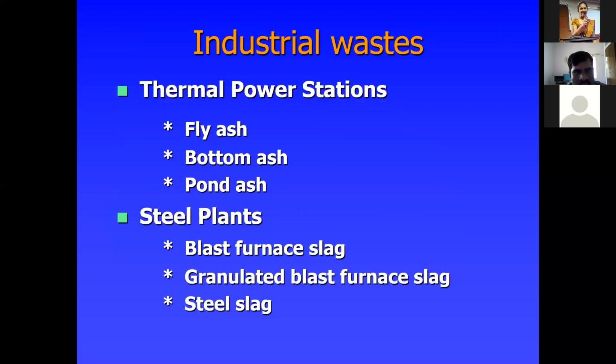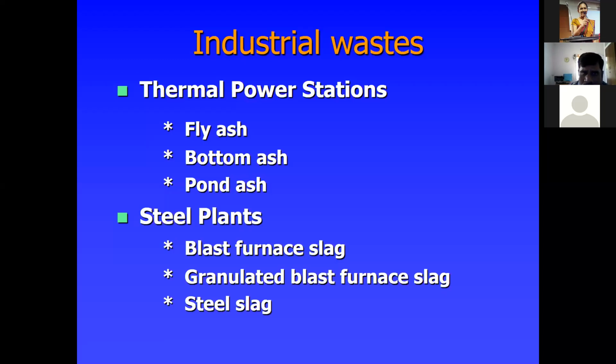Among the industrial wastes from thermal power stations, you will get fly ash, bottom ash, and also pond ash. These are different types of ashes available. Fly ash is available directly; it flies from the chimney and the ash is collected. Bottom ash and pond ash come through pipes into big ponds as a liquid and are collected through the pond. There are three different ashes available in thermal power stations: fly ash, bottom ash, and pond ash.